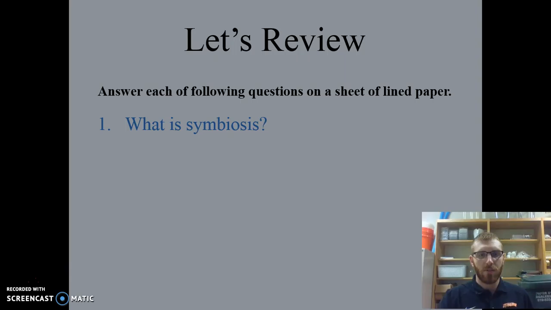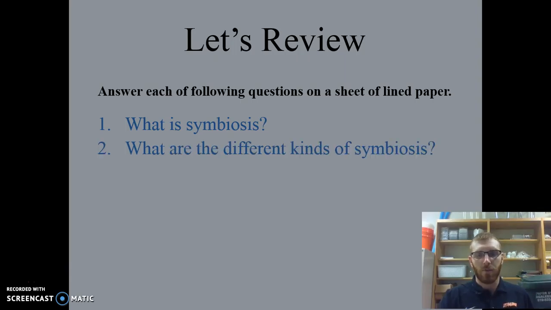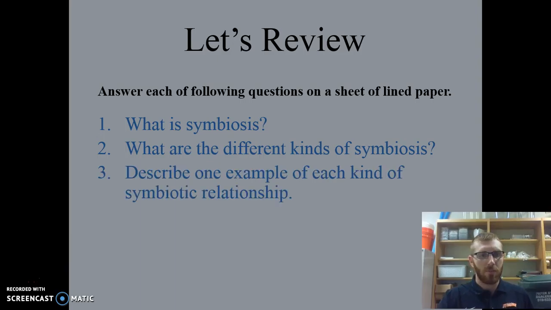And so let's review. What is symbiosis? It is a relationship between two organisms, with different kinds: mutualism, commensalism, and parasitism. And one example of each, you see the clownfish and the sea anemone as mutualism, the shark and remora as commensalism, and any sort of parasite. How about let's go with a tick and a dog for parasitism.